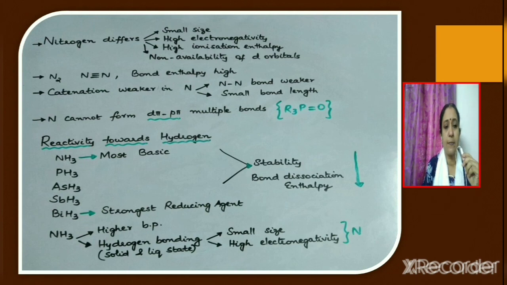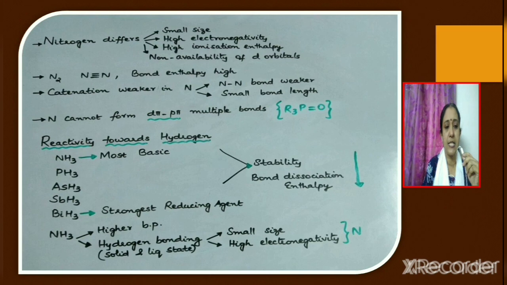Let us now discuss about the reactivity of group 15 elements towards hydrogen. When group 15 elements react with hydrogen, they form compounds like ammonia, phosphine, arsine, stibine and bismuthane. That is NH3, PH3, AsH3, SbH3 and BiH3. Among these compounds, ammonia is found to be most basic and BiH3 is found to be the strongest reducing agent. What is it due to?